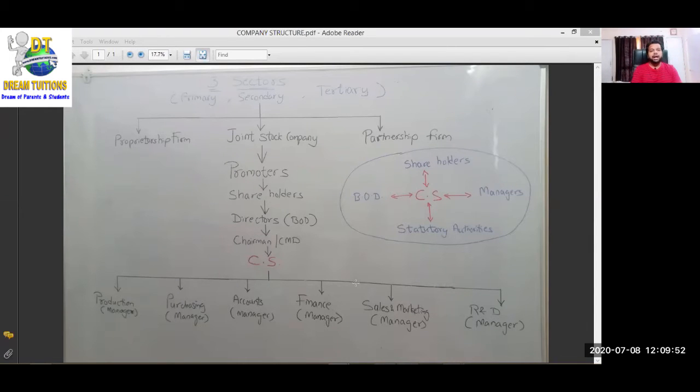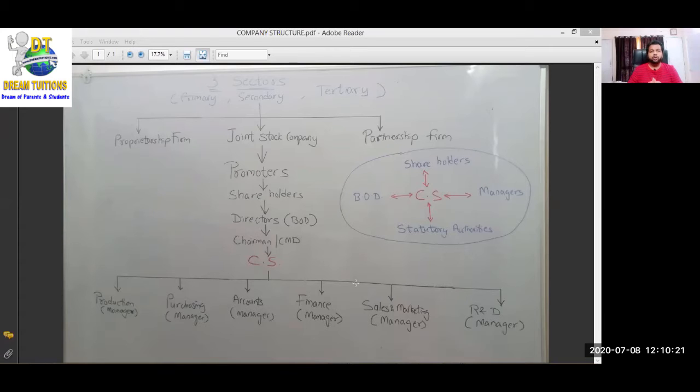Again, before showing you the index, before explaining each and every topic, I want you to understand this chart first. It's very important. You have to see this first. It is good for you. So before opening the index page of your textbook and explaining each and every chapter, first try to understand this chart. Let's begin. There are 3 sectors.